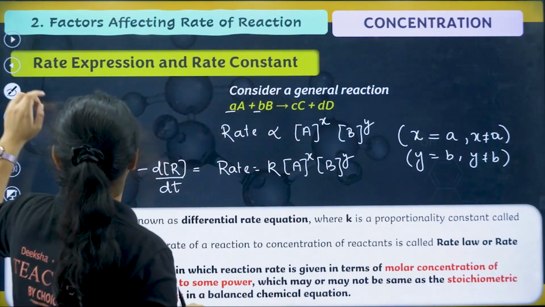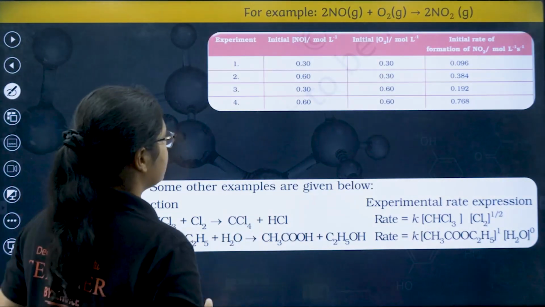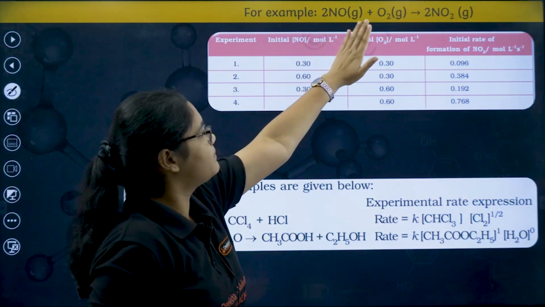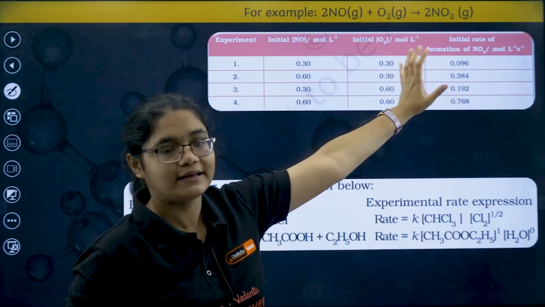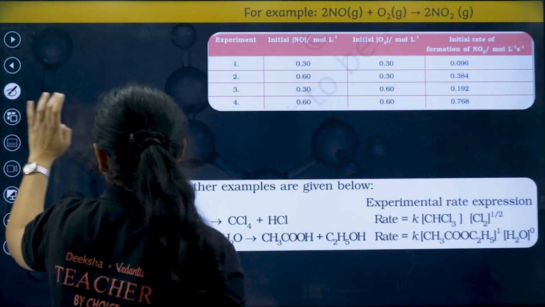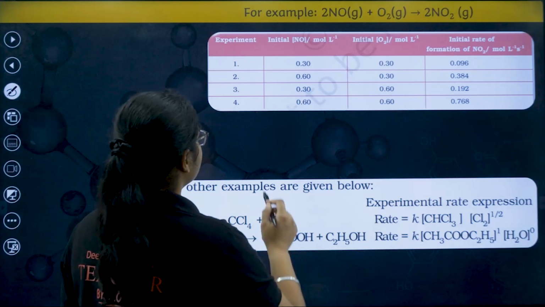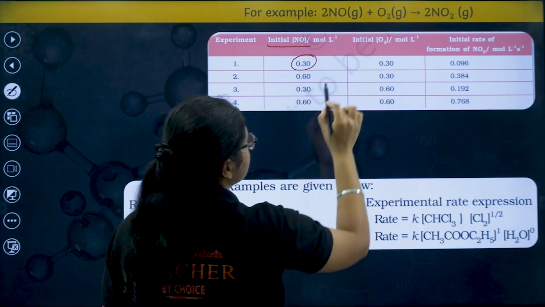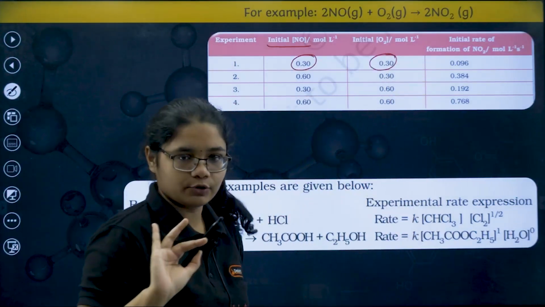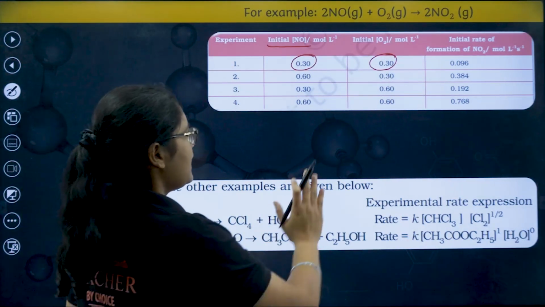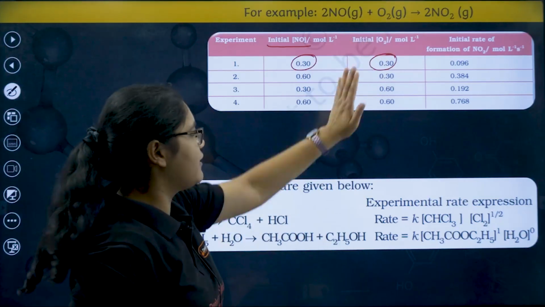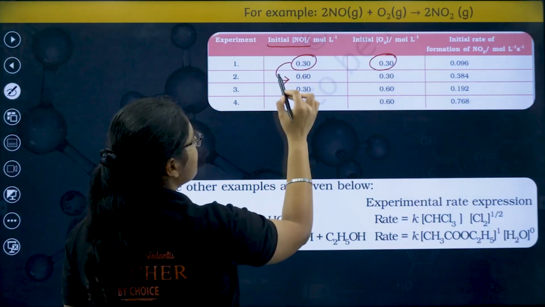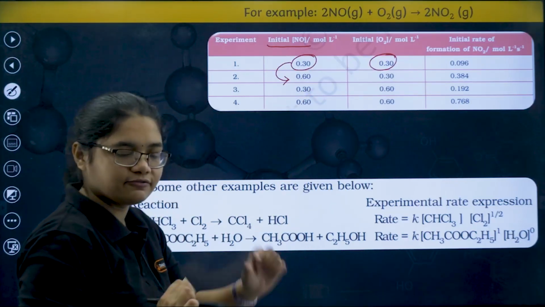Clear? Now let us move forward and talk about this particular reaction. I'll give an example. Suppose we have a reaction 2NO plus O2 gives 2NO2. Now let us understand something here. I have the initial concentration of NO as 0.3, and the initial concentration of O2 is also 0.3. Now what I did is, I kept the O2 concentration the same, I have not changed anything with O2 concentration, but I have doubled the concentration of NO, from 0.3 to 0.6.